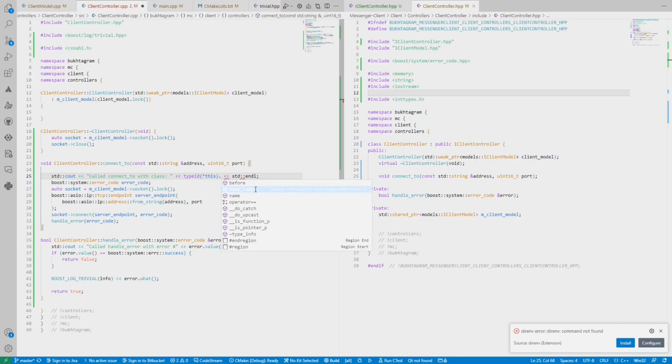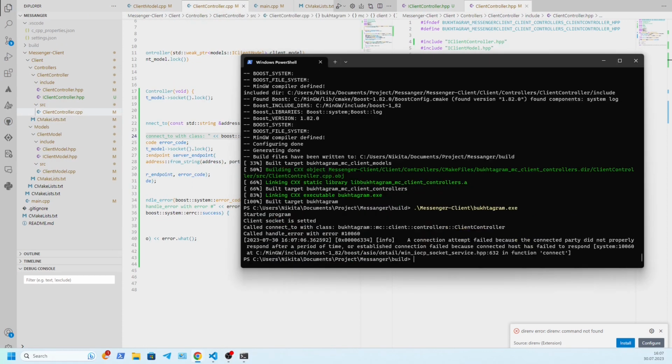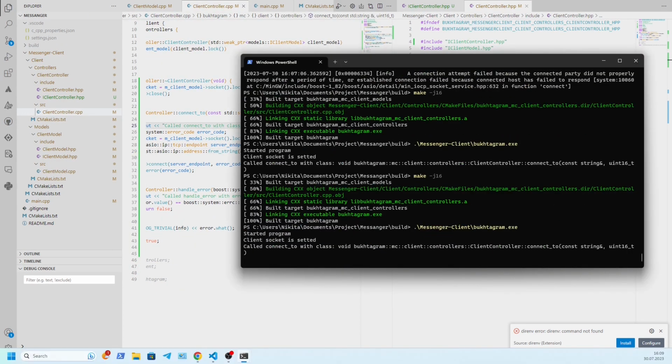After fixing some bugs related to a null pointer in the model, we have a working client that even successfully catches errors. And what kind of project can be without a working logging system, because it helps a lot to track the behavior of the program during its runtime and is also one of the best ways of debugging.